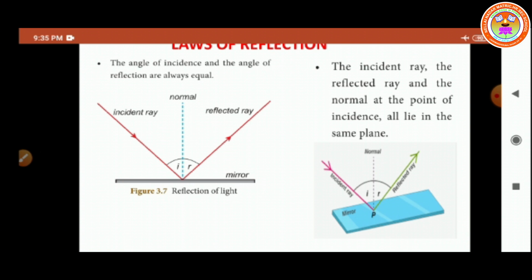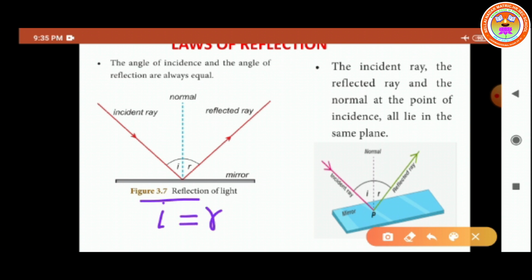So, what format can we write it in? Angle of incidence is denoted by the symbol i. i is equal to r. It is an important relation. i is equal to r. Do you understand, children? So this is the statement of the laws of reflection.